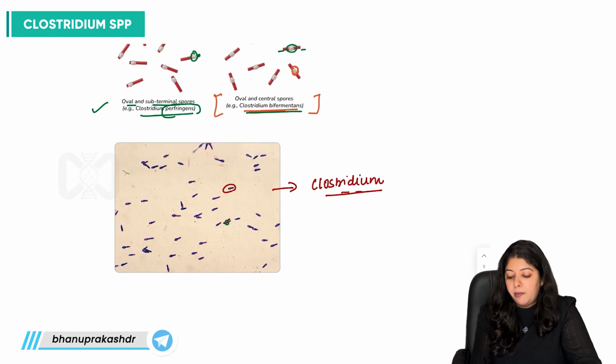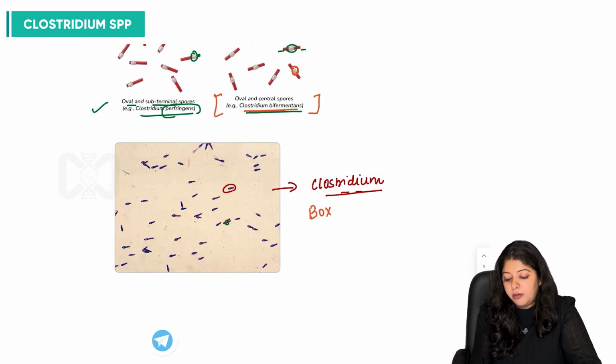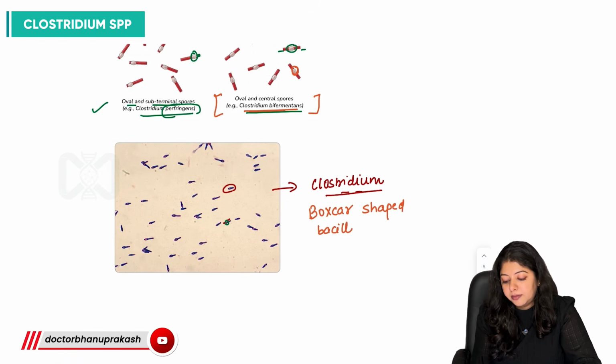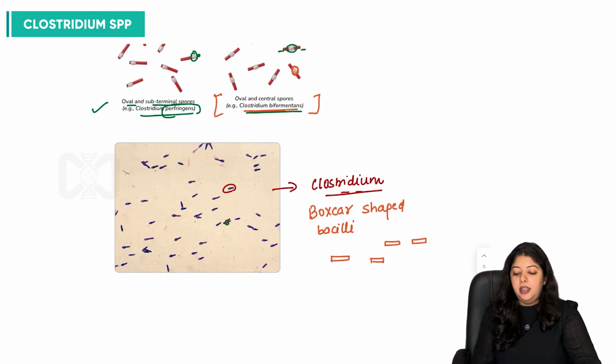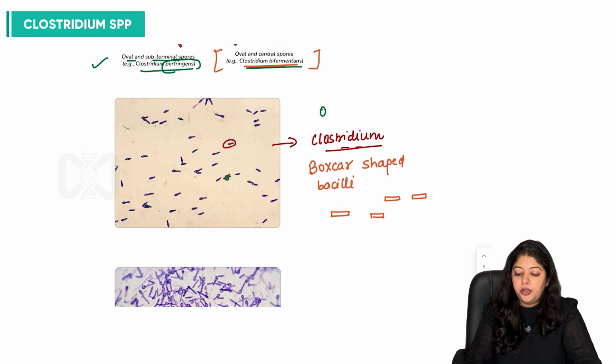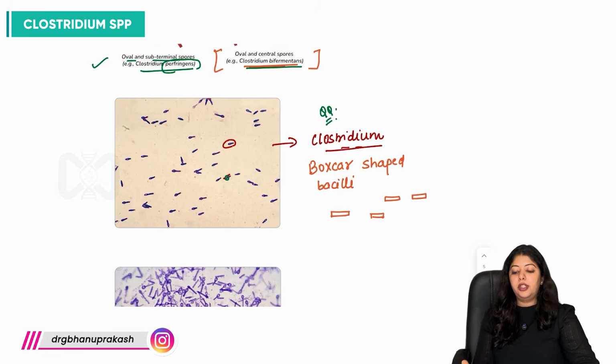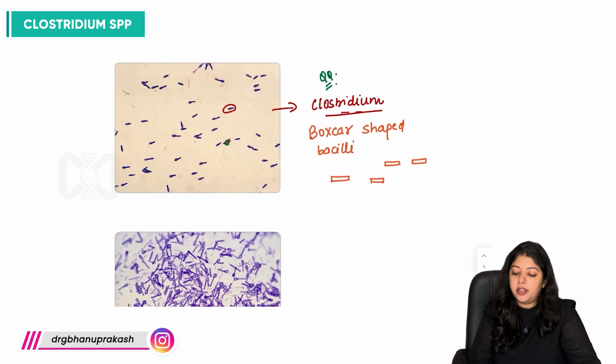It is the boxcar shaped bacilli. So the bacilli exactly look like this on microscopy, right? So there is another question: what is the bacteria which shows boxcar shaped appearance? That is Clostridium perfringens.